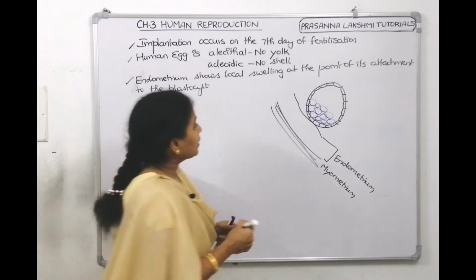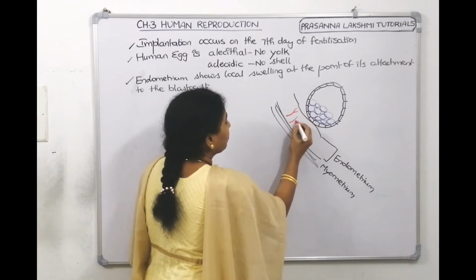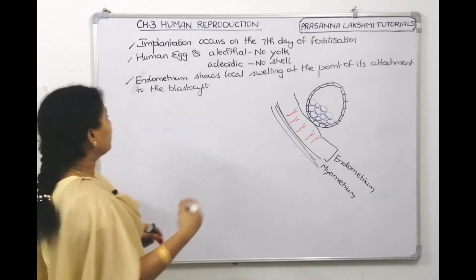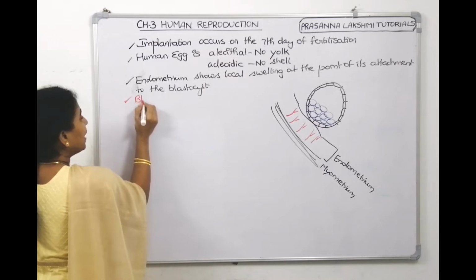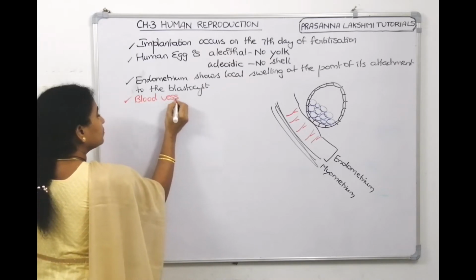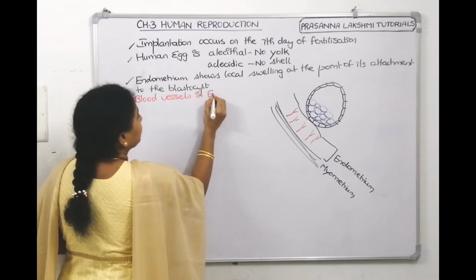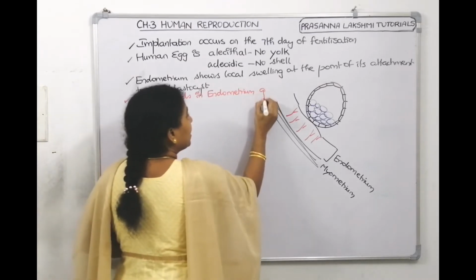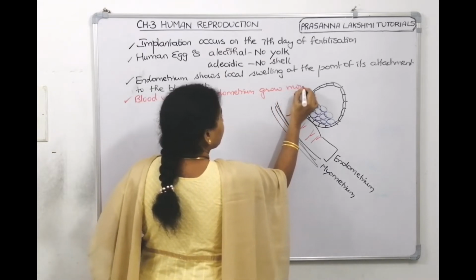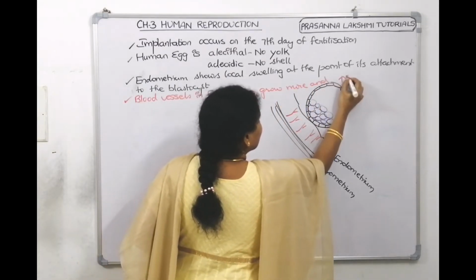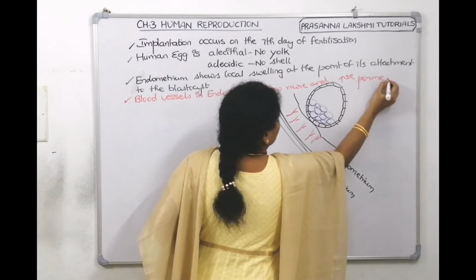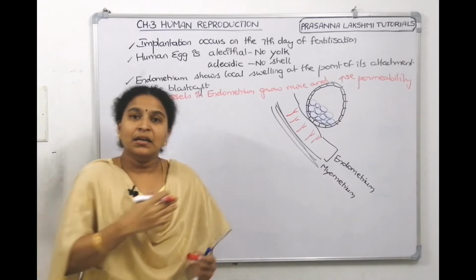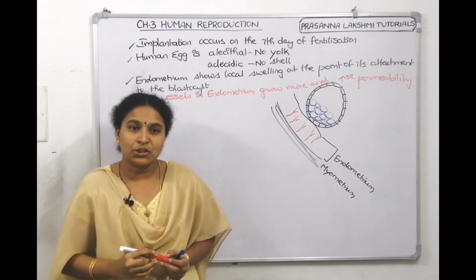That's the second point: the blood vessels in the endometrium grow more and increase permeability so that they can supply nutrients to the developing blastocyst.